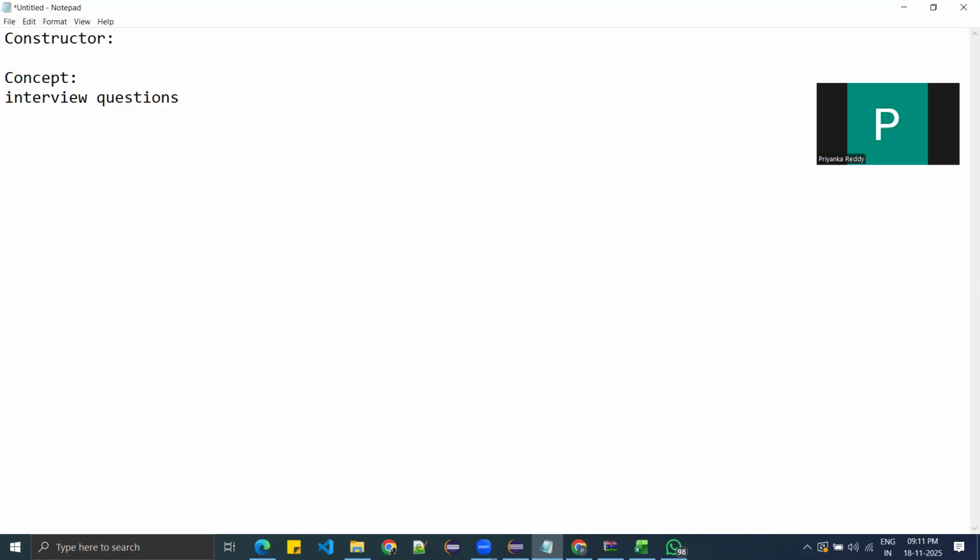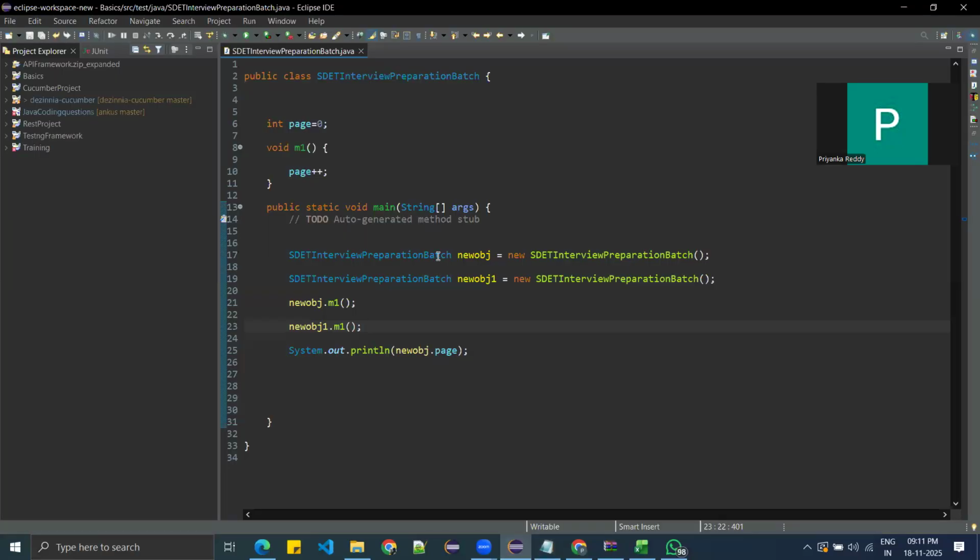Now let's get into the constructor. We have learned about the variables, we have learned about the data types, and now about the constructors. So what do you mean by the constructors? It is used to initialize the class. That is okay.